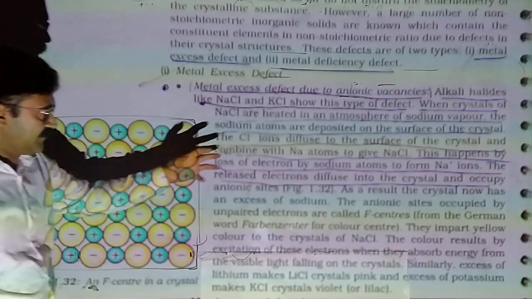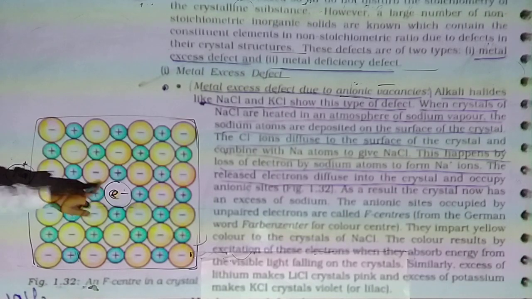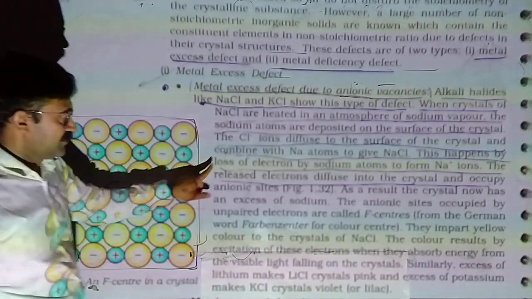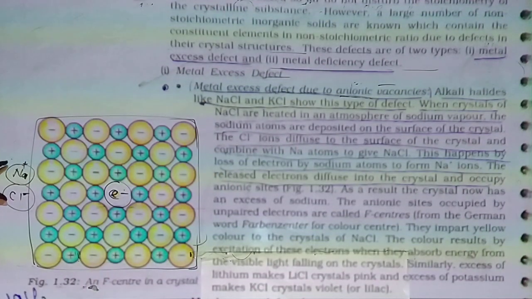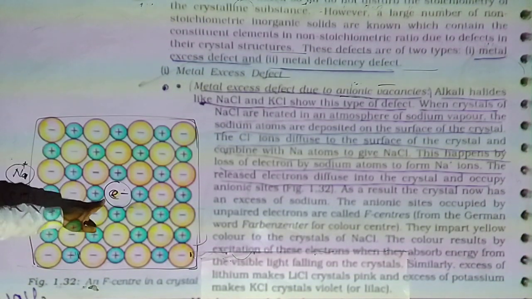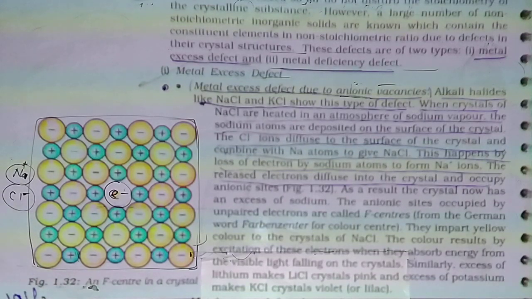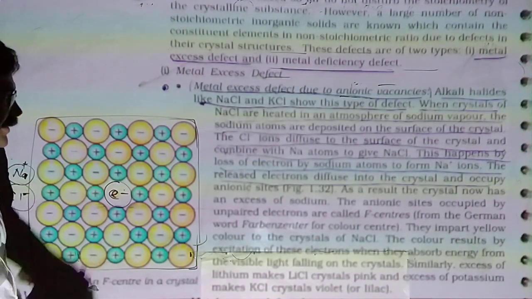The chloride ion diffuses to the surface, અંદરથી બહાર આવે diffuse કહેવાય, of the crystal and combines with the sodium atom to give NaCl. This happens by loss of an electron by the sodium atom to form Na+ ion. The released electron diffuses into the crystal and occupies the anion site. અહીં જે ઇલેક્ટ્રોન રિલીઝ કરે anion site ઉપર ચાલ્યો જાય.